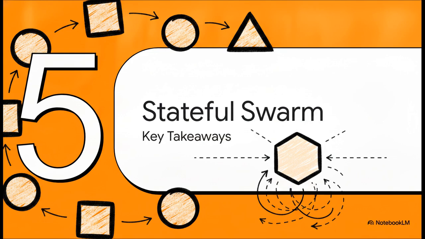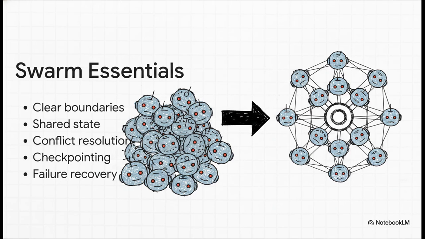Section 5, the stateful swarm takeaway. Let's synthesize exactly why stateful architecture is the new, absolute, non-negotiable standard for deploying multi-agent systems into production. A true swarm isn't just about throwing a bunch of LLMs into a room and hoping for the best. It leverages clear roles and boundaries, centralized orchestration, and a deeply integrated state design. Shared source of truth, deterministic conflict resolution, checkpointing, and failure recovery. That is how you turn individual, isolated intelligence into reliable, coordinated, and auditable action.